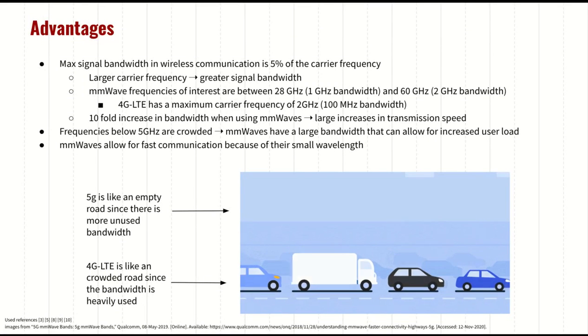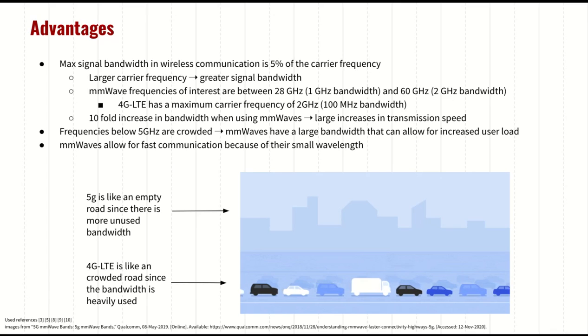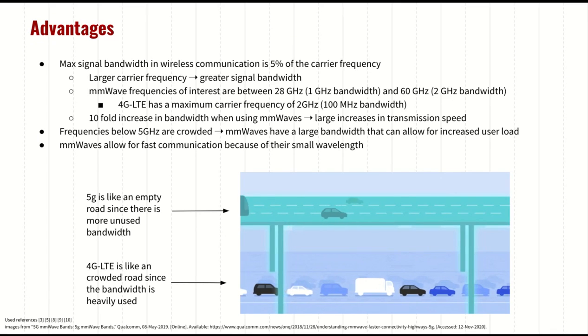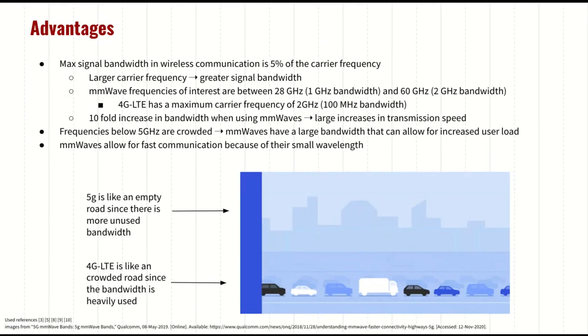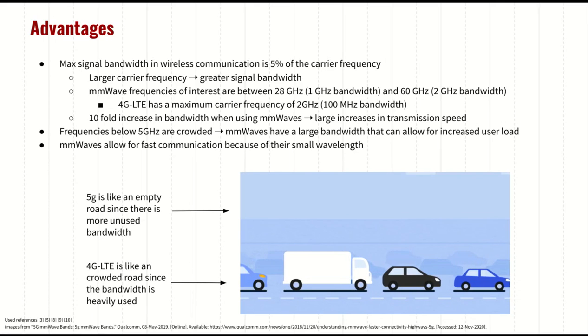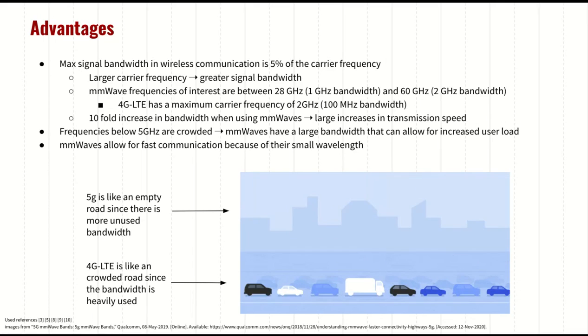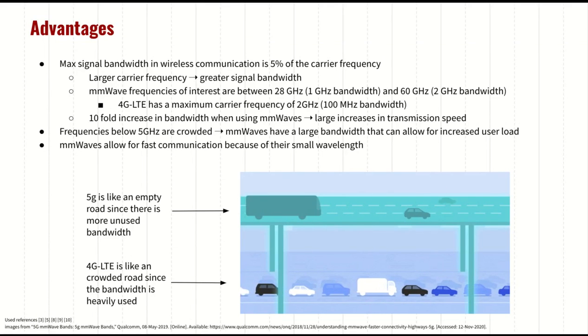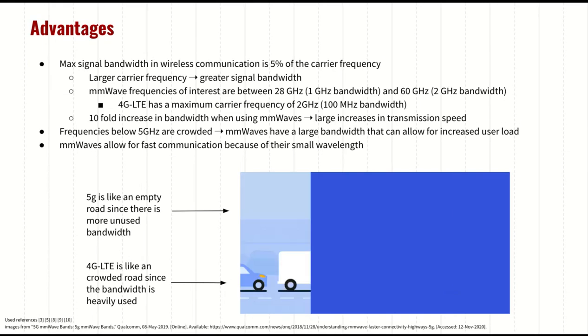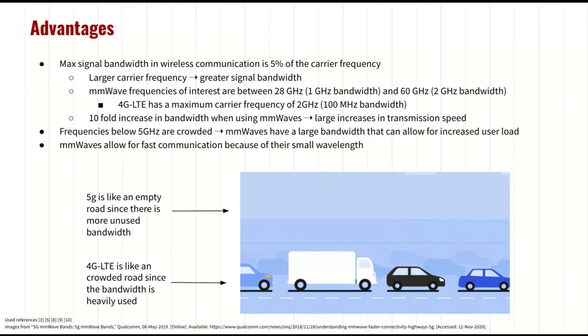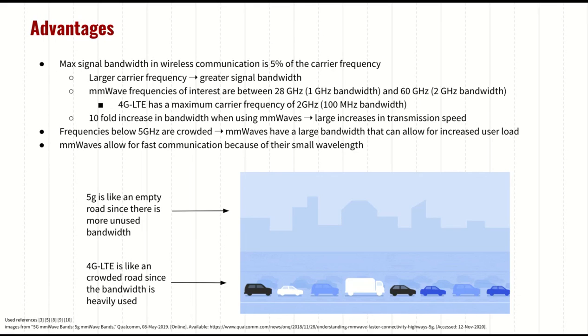In wireless communication, the max signal bandwidth is approximately 5% of its carrier frequency. A larger frequency implies a greater signal bandwidth. Millimeter waves use a 28 to 60 gigahertz carrier frequency, which implies a 1 to 2 gigahertz bandwidth, which is like an empty road. 4G LTE has a max carrier frequency of 2 gigahertz, which is 100 megahertz bandwidth, which is like a crowded road.